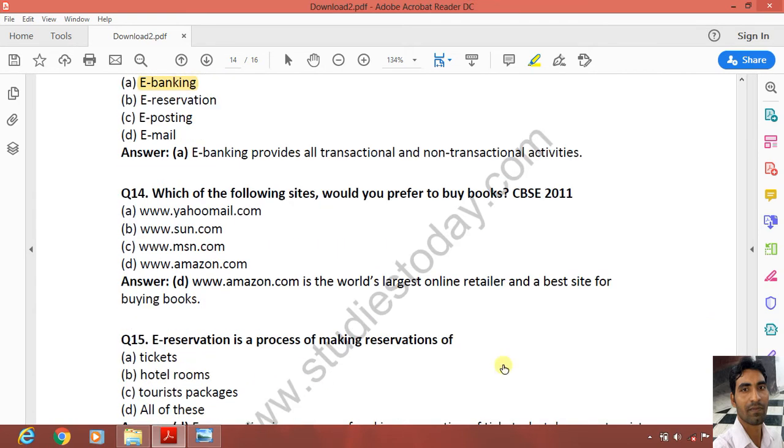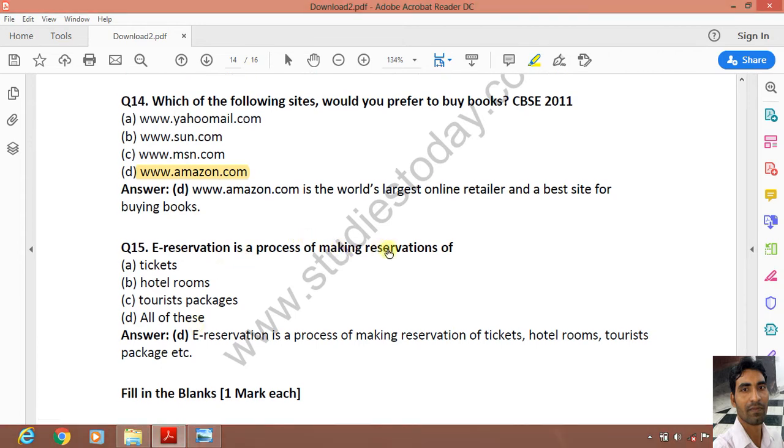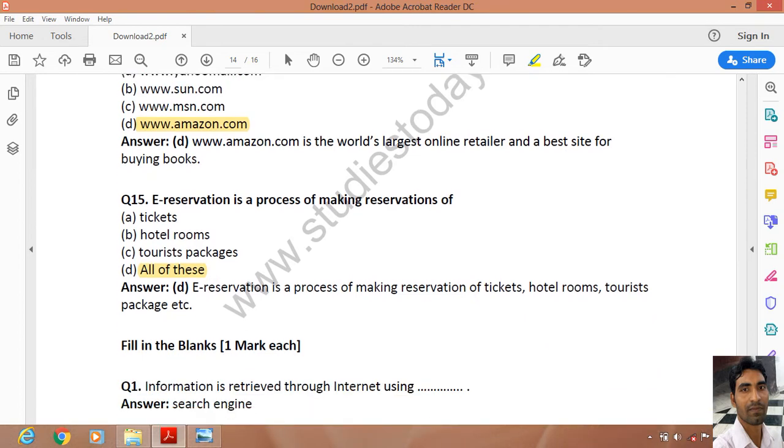Which of the following sites would you prefer to buy books? So the correct answer is www.amazon.com. Next, e-reservation is a process of making reservations of tickets, hotel rooms, tourist packages, all of these. So it is all of these. Remember this. It can be used for booking tickets, for booking hotel rooms, for tourist packages. So the correct answer is all of these. So this is all about the MCQ, multiple choice question.